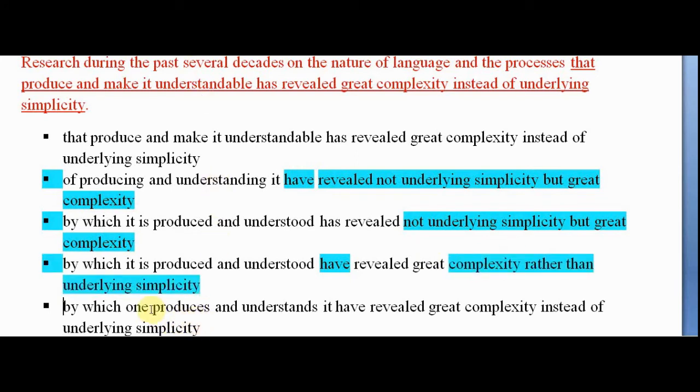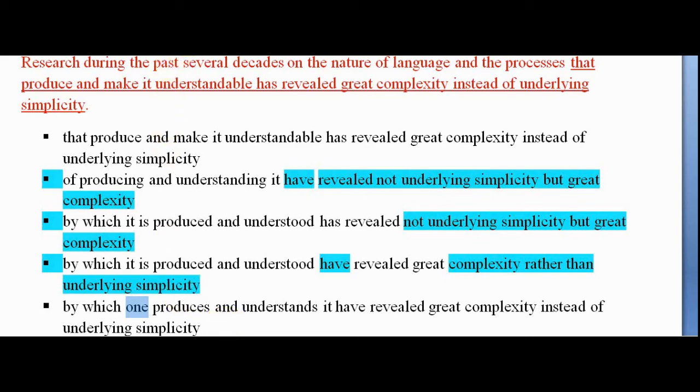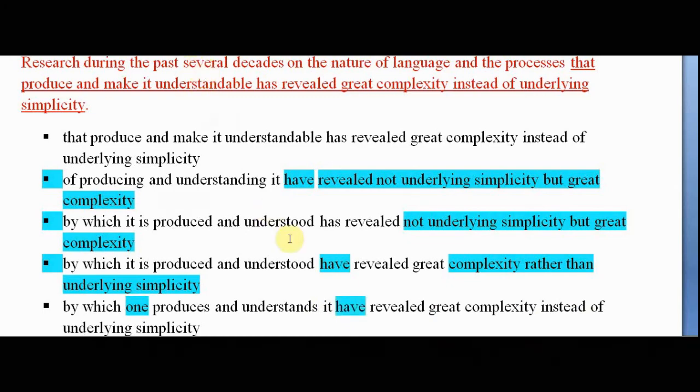By which one produces. One should not be used. Remember, whenever the pronoun one is used in this sentence, it is considered incorrect. Why? Because it denotes an unknown noun. So the pronoun one is incorrect. It have revealed: again have, subject verb agreement error. Research has revealed great complexity instead of underlying simplicity. So there are two errors in option E, and that is why option A becomes the best option.